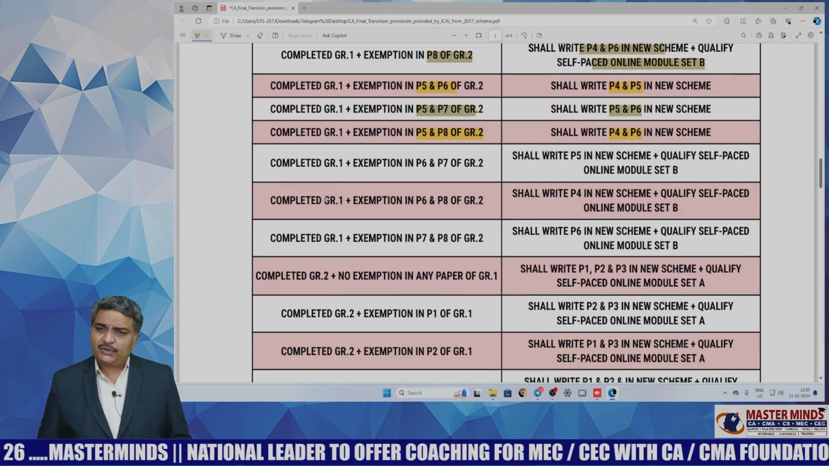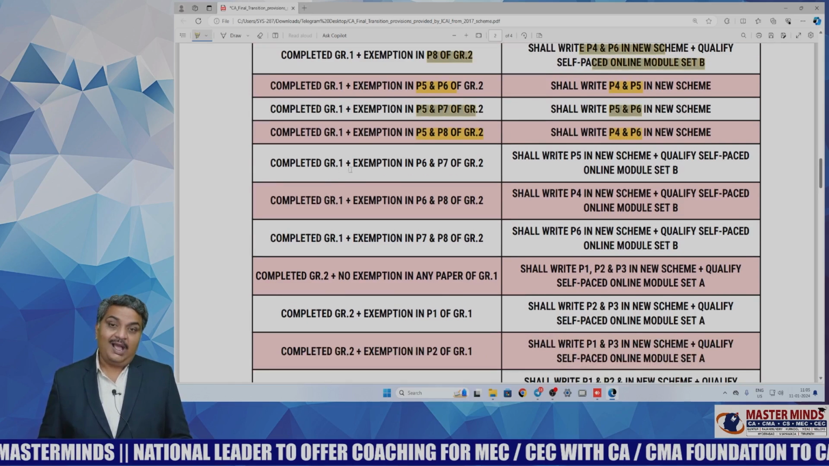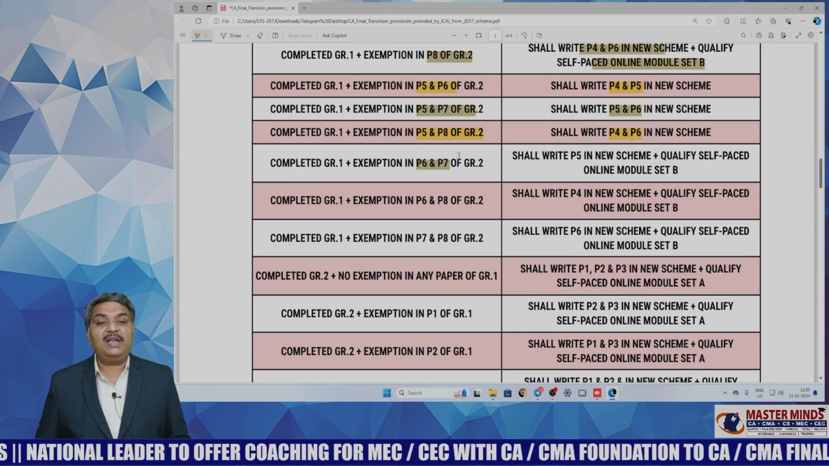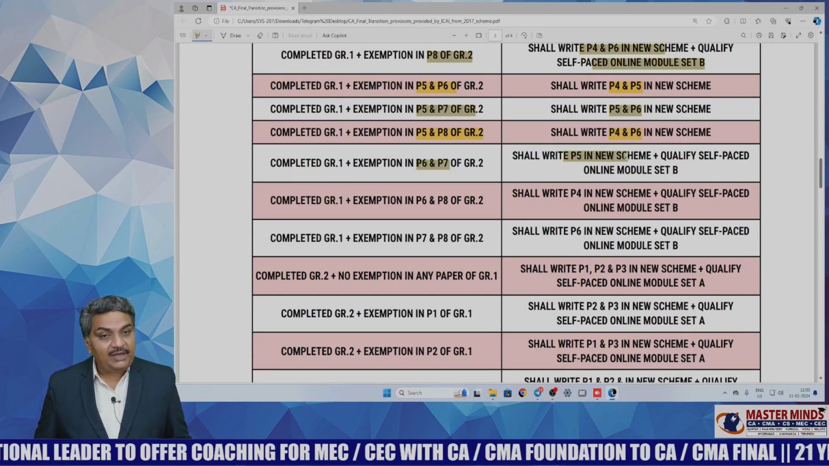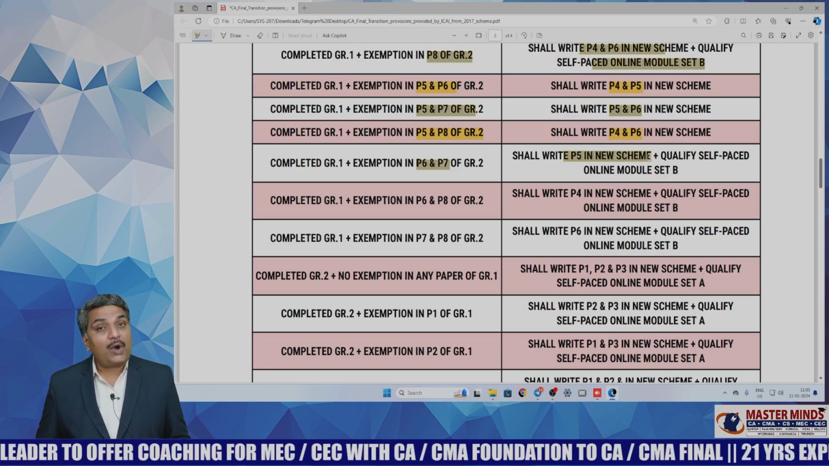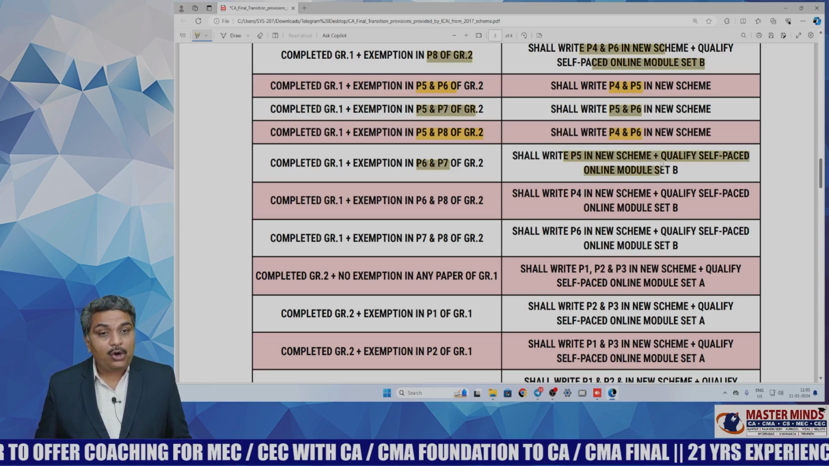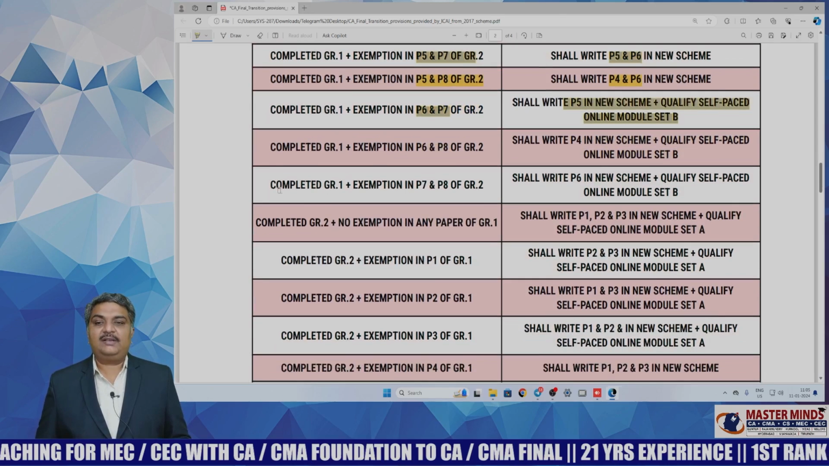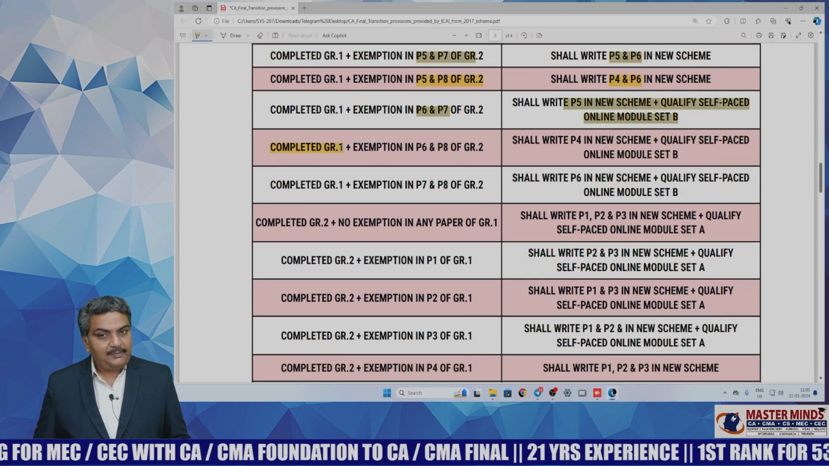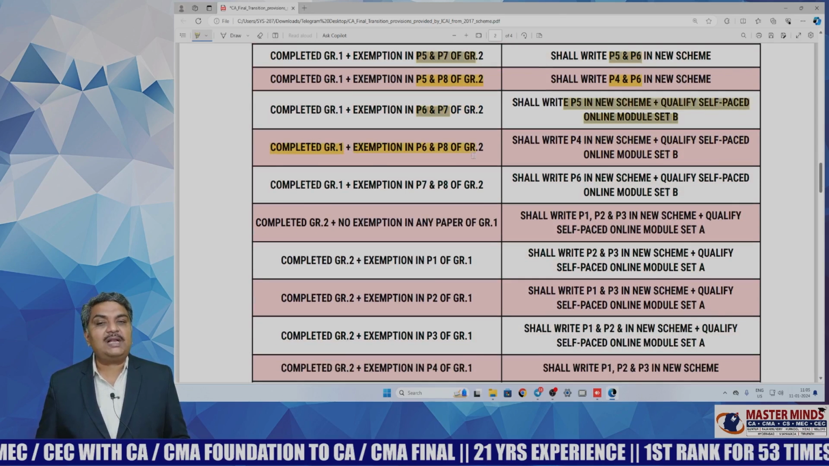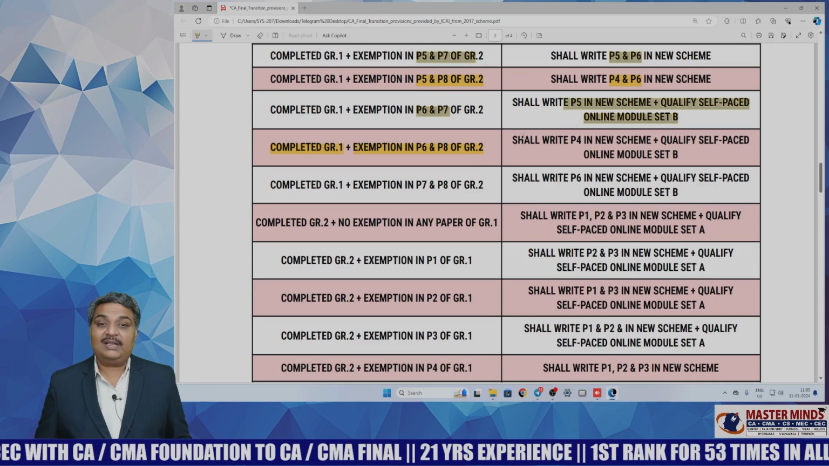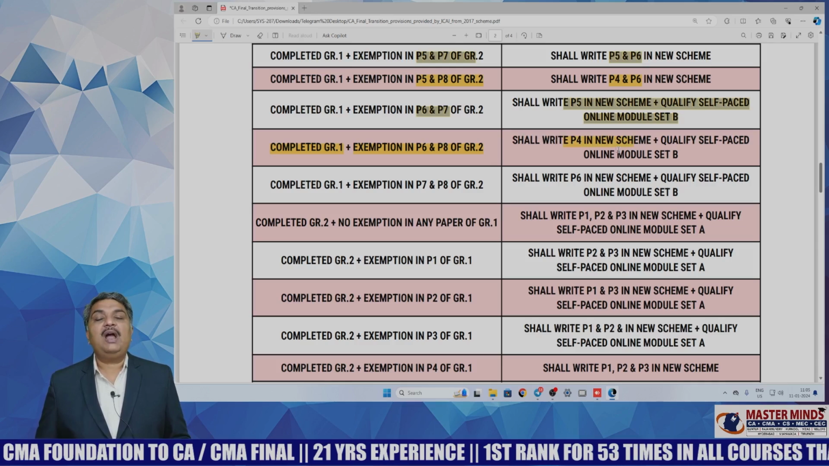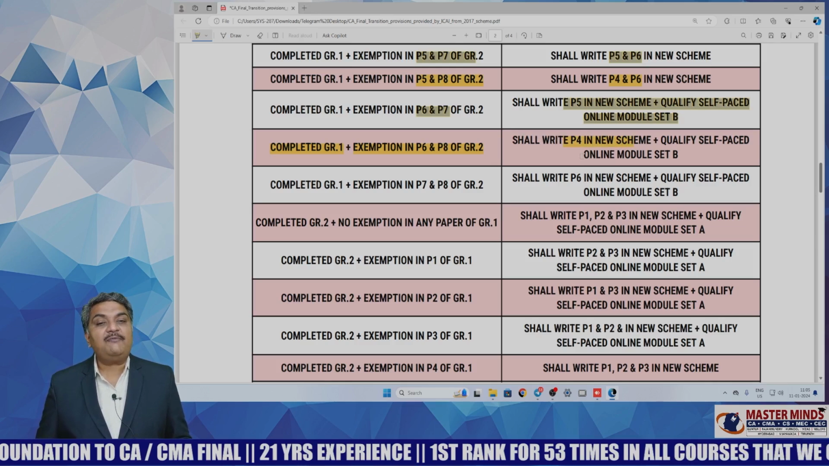If a student has completed group 1 and has got exemption in paper 6 and paper 7 of group 2, then he shall write paper 5 in new scheme and he shall qualify self-paced online module set B. Now another case, a student has completed group 1 and he got exemption in paper 6 and paper 8 of group 2. Then such student shall write paper 4 in the new scheme and he needs to qualify self-paced online module set B.